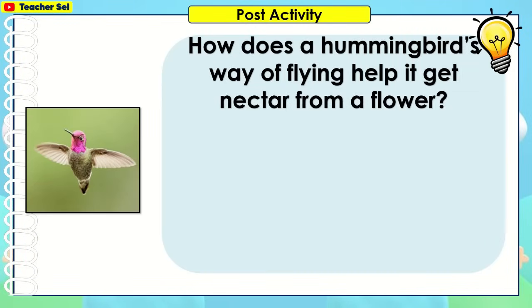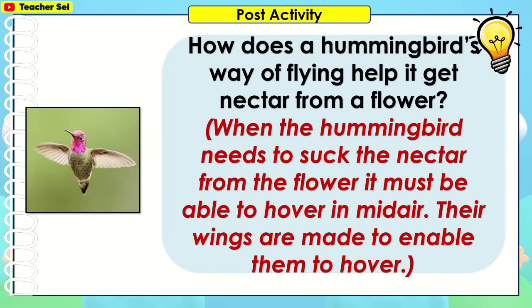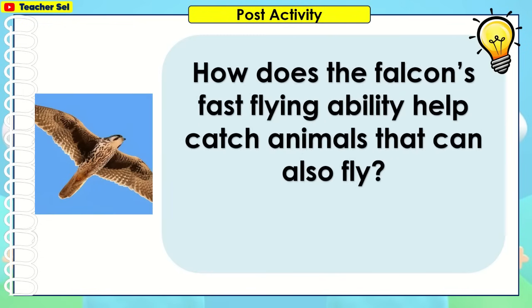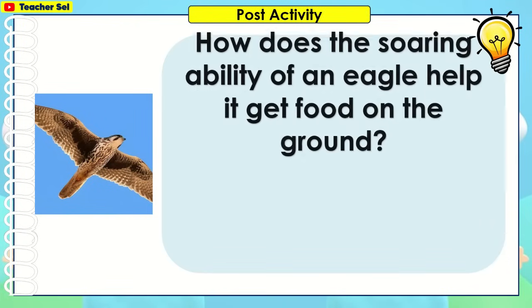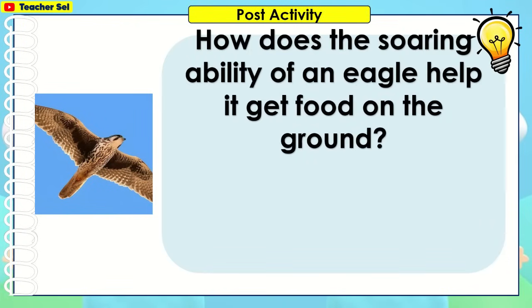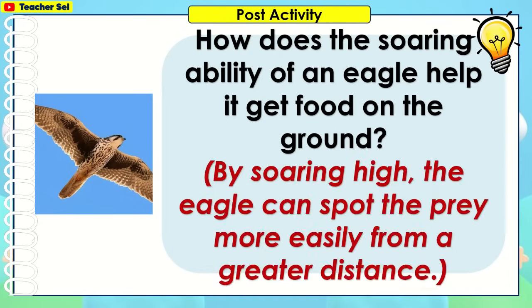How does a hummingbird's way of flying help it get nectar from a flower? When the hummingbird needs to suck the nectar from the flower, it must be able to hover in midair. Their wings are made to enable them to hover. How does the falcon's fast flying ability help catch animals that can also fly? It can chase animals by flying faster. How does the soaring ability of an eagle help it get food on the ground? By soaring high, the eagle can spot the prey more easily from a greater distance.